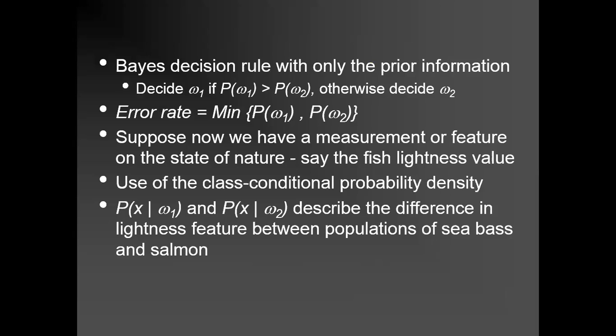So now we said that we have not considered any measurement yet, so we are just taking the decision based upon your a priori probability. If the a priori probability is high, we'll select that class. If it is low, then we select the other class. So this is the first Bayes rule that I'm talking about, which depends only upon the probability values. If P(omega 1) is high, we select omega 1. If P(omega 1) is lower, then we select omega 2.